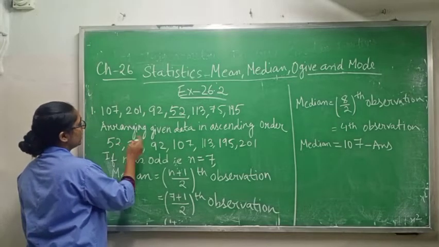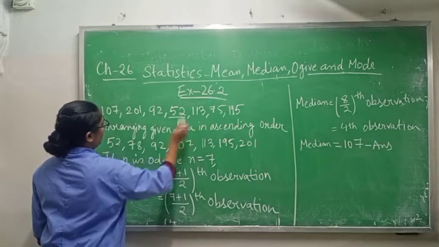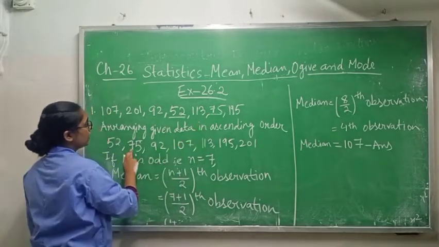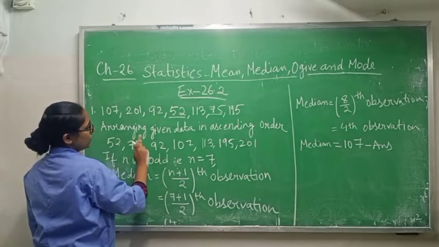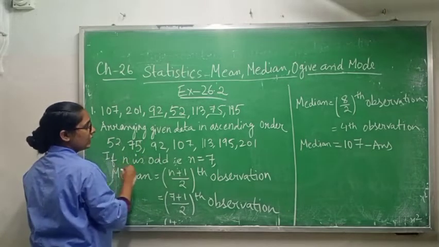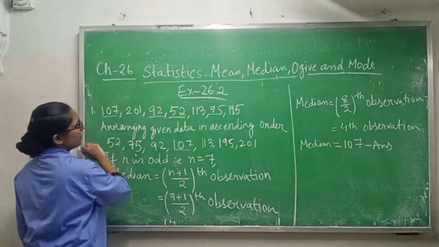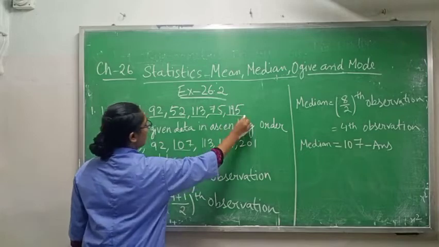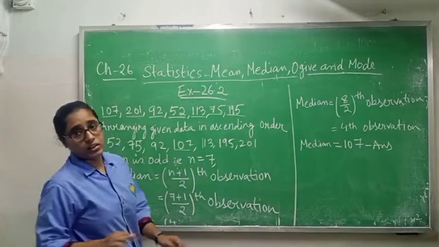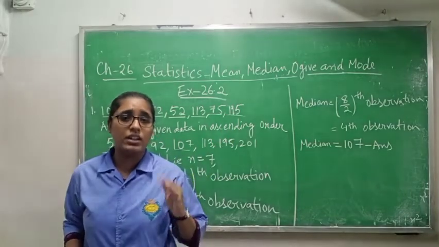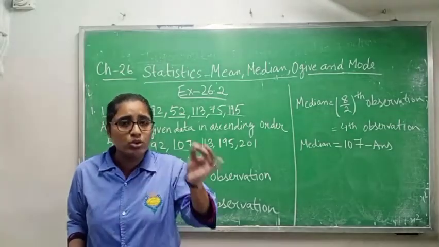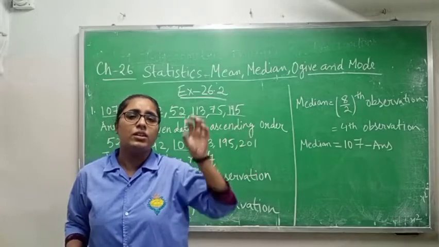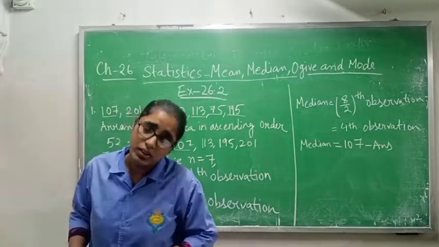Bigger than 52 is 75, then bigger than 75 is 92. Then 107, then 113, then 195 and the last 201. Ascending order means first we write the smaller, then greater, then greater, and in the last the greatest number.